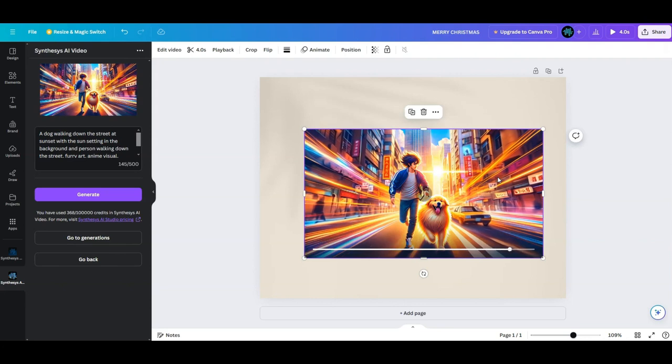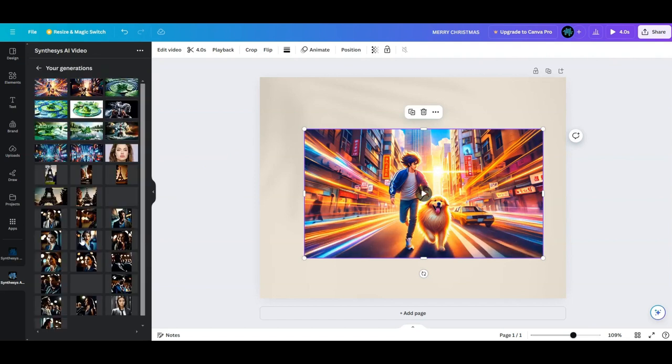All right. So this is how you can actually create short videos using text prompts in the AI videos Canva app. Now, if you want to see the generations that you have created in the past, you can click on go to generations out here. And it will show you all the videos that you have generated in the past.